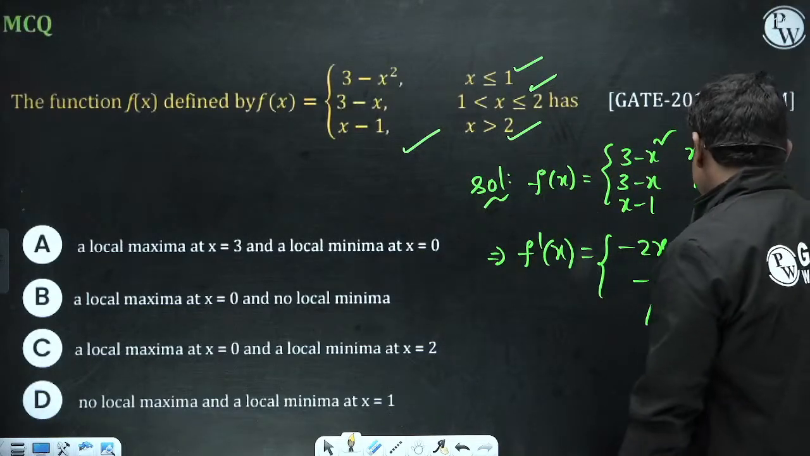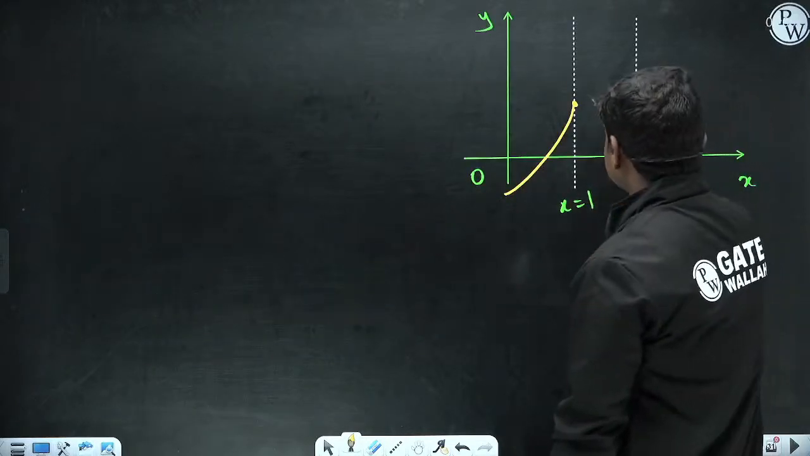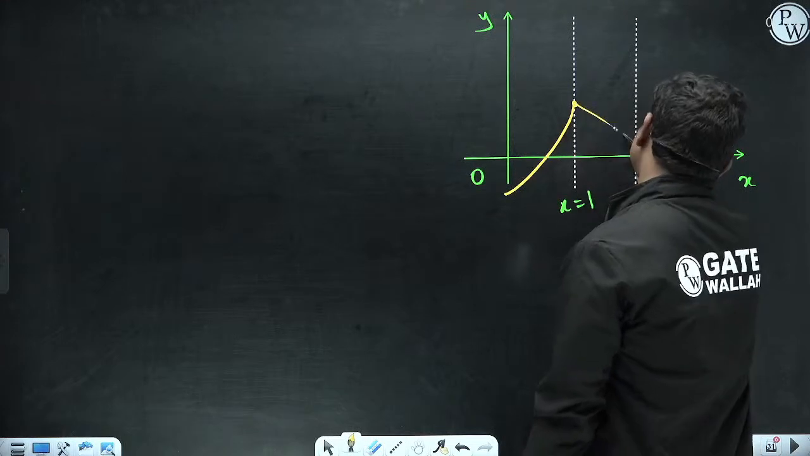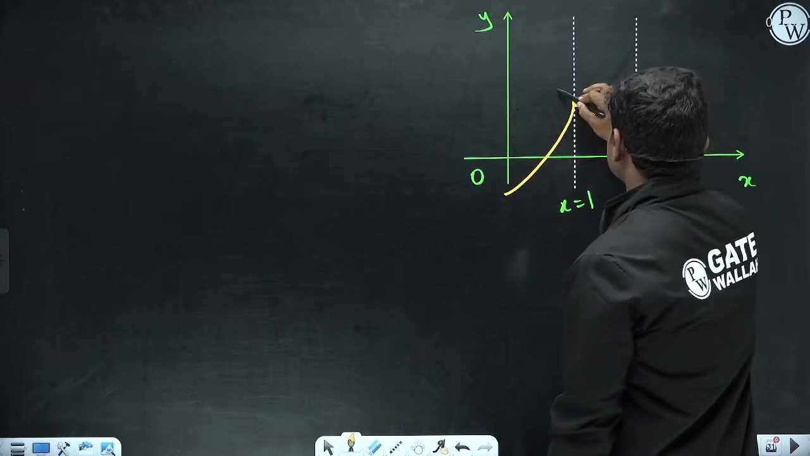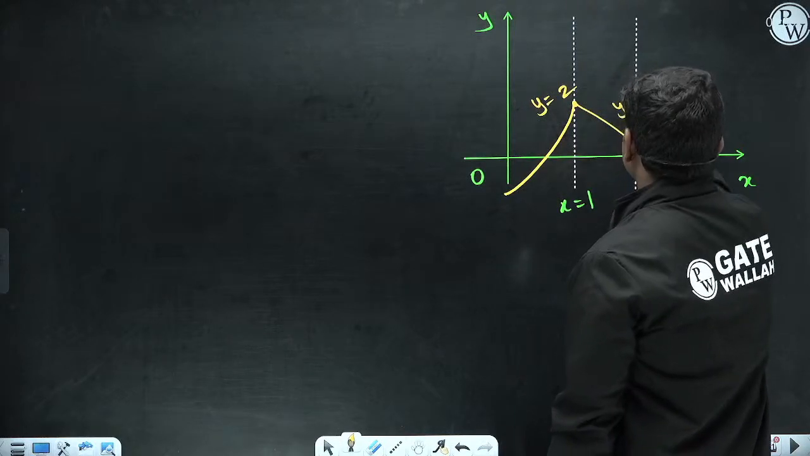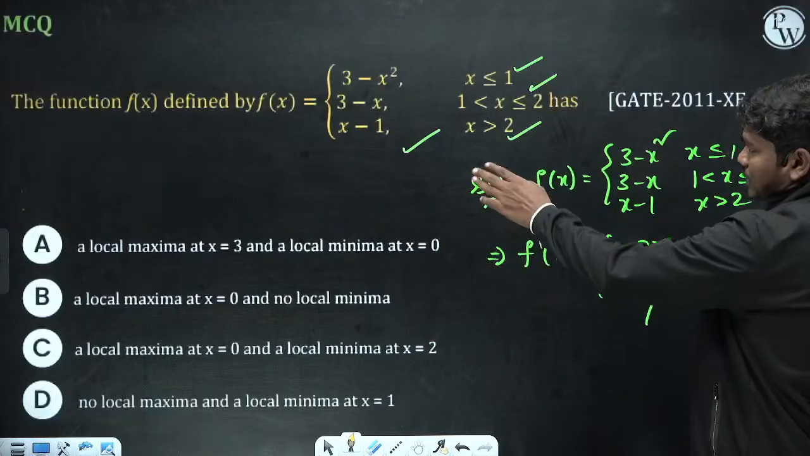Okay, so 3 minus x is the function like this. At x equal to 2, it is 1, so this is coming from 2 to 1 like this. So this is y equal to 2, and this is y equal to 1. Then again after this location it is coming to be x minus 1.